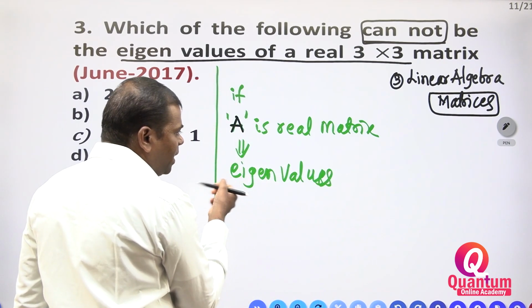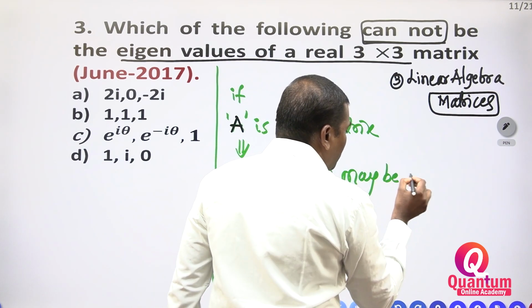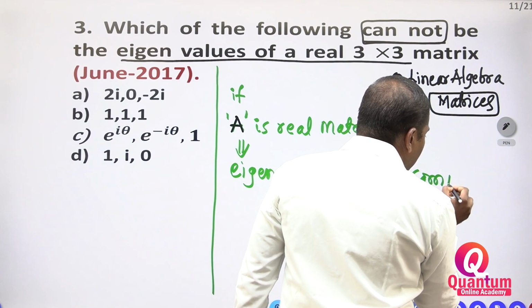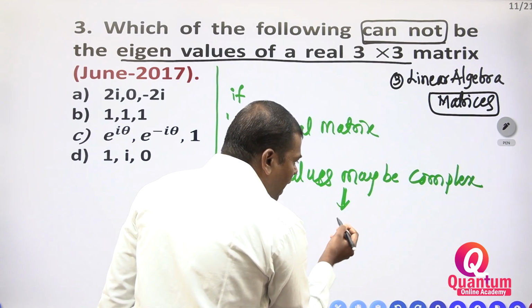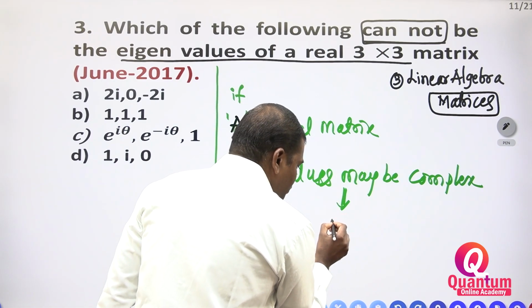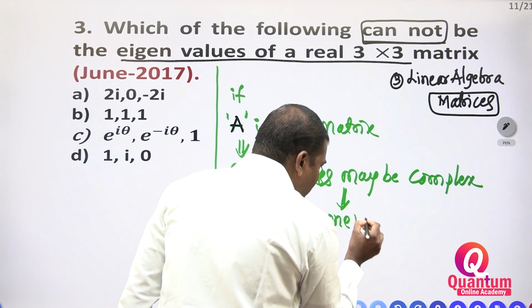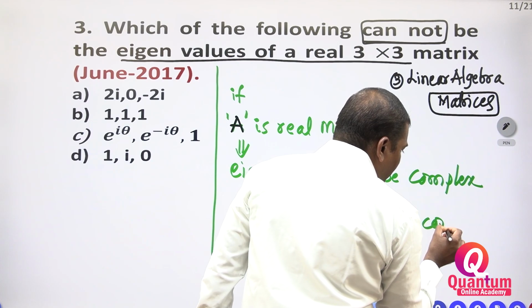You have to write complex. If one eigenvalue is complex, the next eigenvalue is also complex.